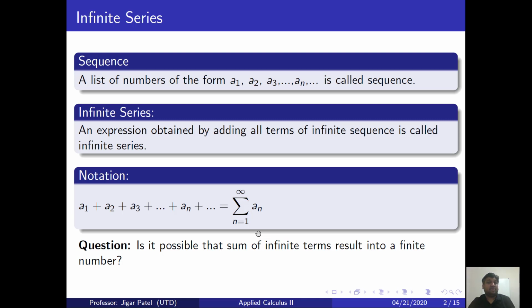Well, if you say it is not possible, then there is nothing surprising, right? You are adding infinitely many terms, and because it's an infinite sum, we feel like the result will be infinity. It would surprise us if the answer to this question is yes, right?